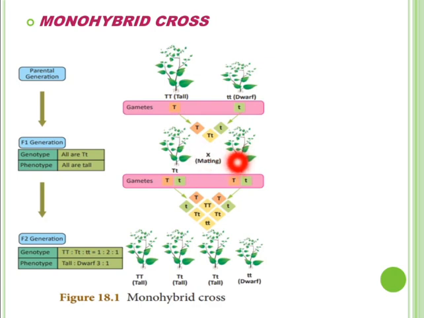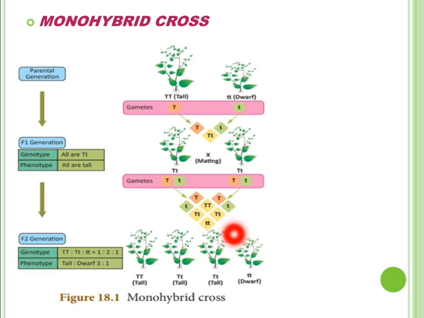Now what did he do? The plants of the F1 generation were self-pollinated, and again the seeds were collected and sown to produce plants of the F2 generation. This time Mendel noted that 75% of pea plants were tall and 25% of pea plants were dwarf.